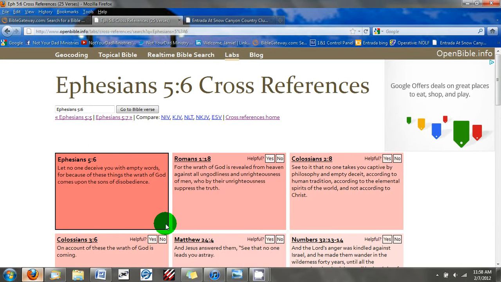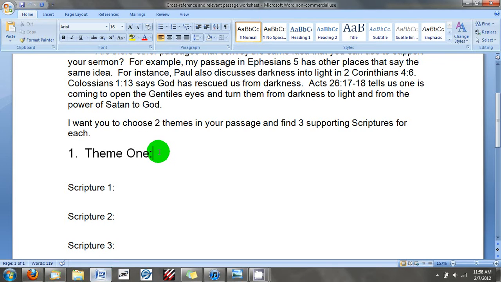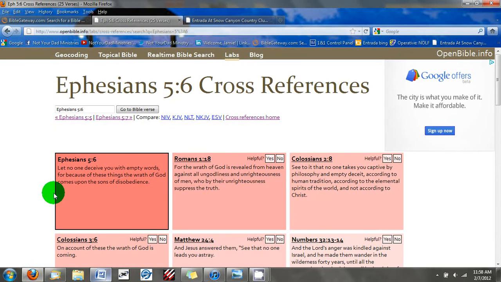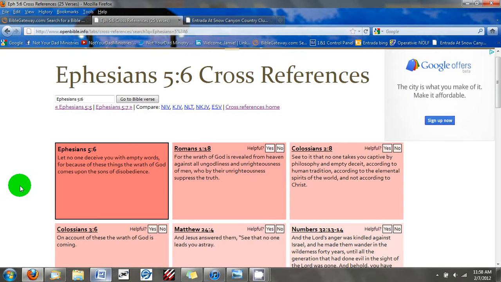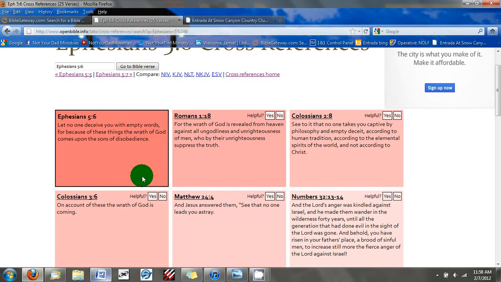So what I want you to do is pick out a verse that you want to study, and that's your theme 1, and then we need to write 3 scripture references that are cross references. Now don't just pick the first 3. You're looking to see which ones you really think are good backup statements for your verse.